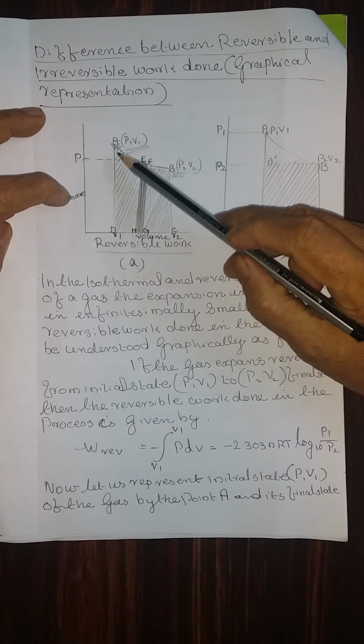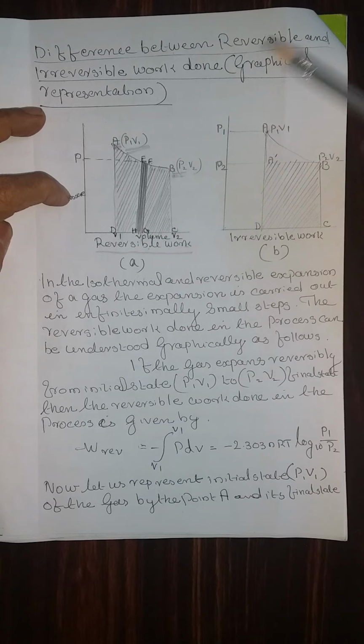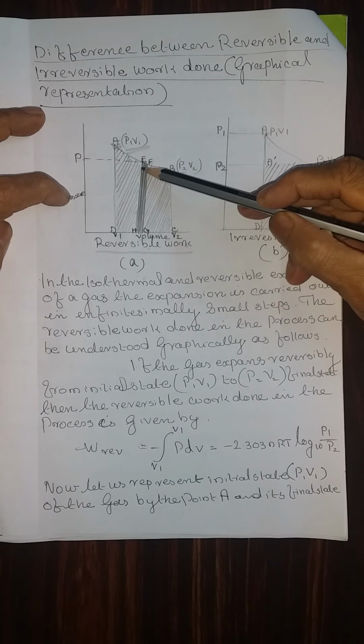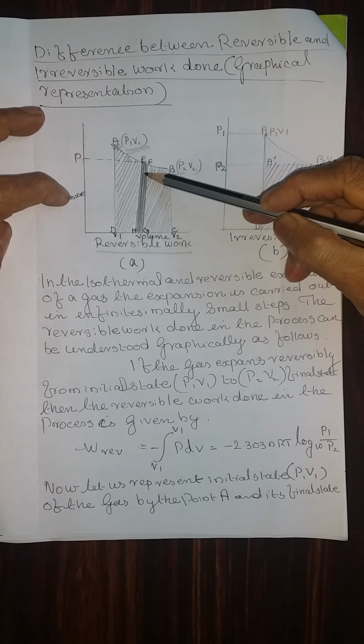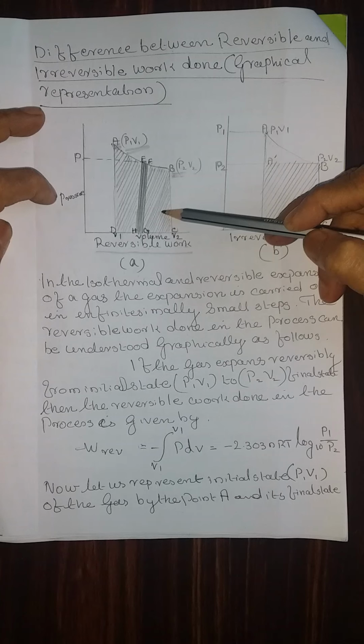From the graph we can find this area from A, B, C, D. Because it is reversible, we are considering a small change in the volume and assessing the area so that we get the total work done.